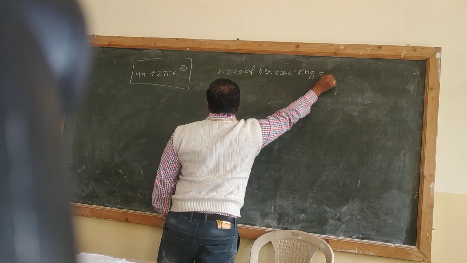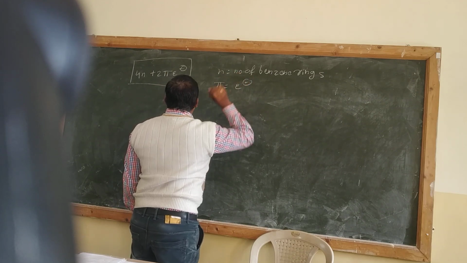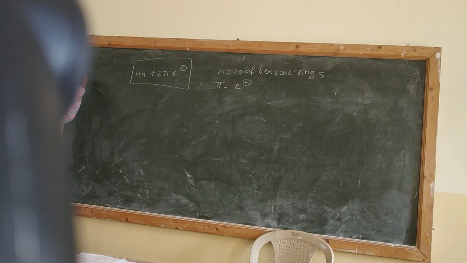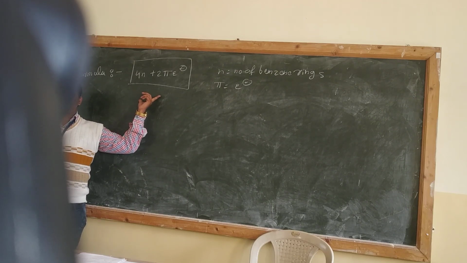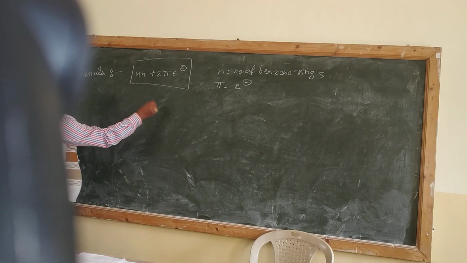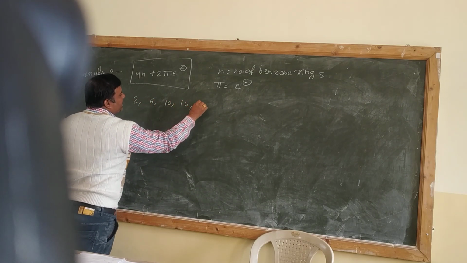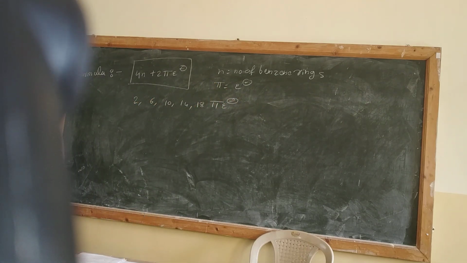So you can note it down. And what is pi? Pi is nothing but the electrons. So this is the formula for calculation of aromatic compounds. Now here, how to use this formula? If you use this formula and you get the answer as 2, 6, 10, 14 and 18 number of pi electrons, that means the given compound is aromatic in nature.